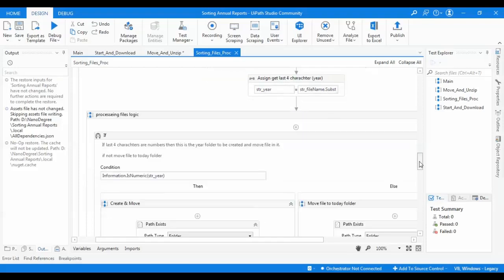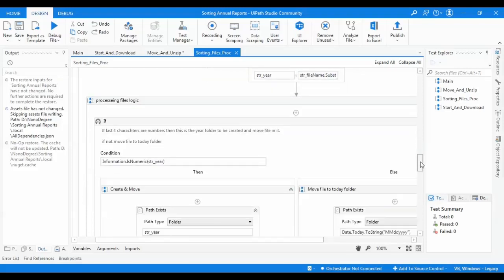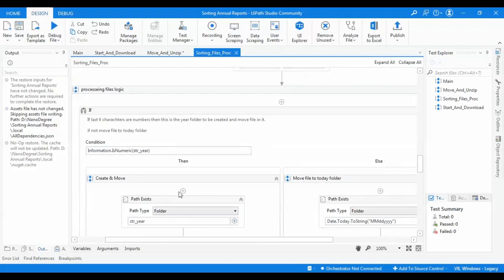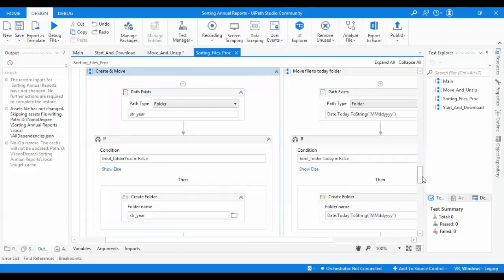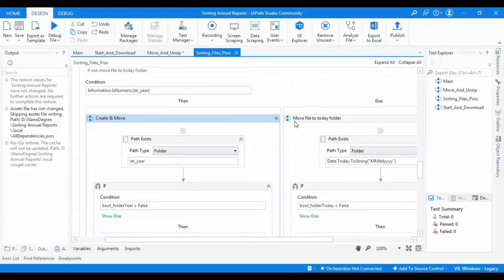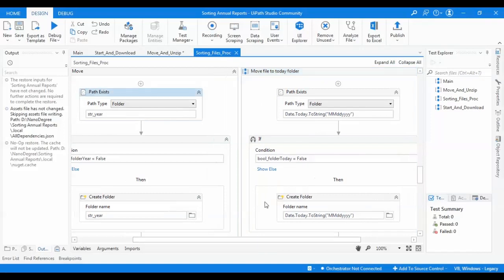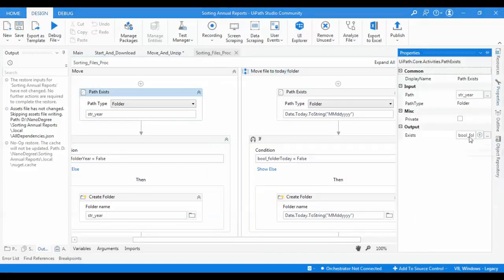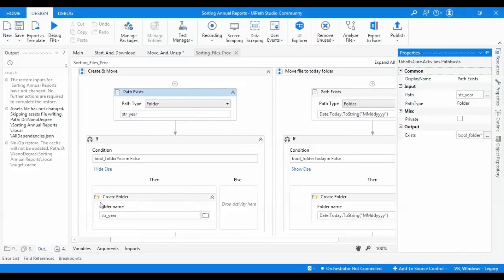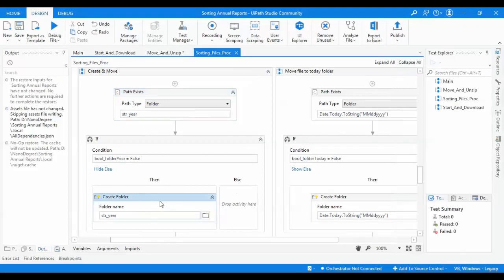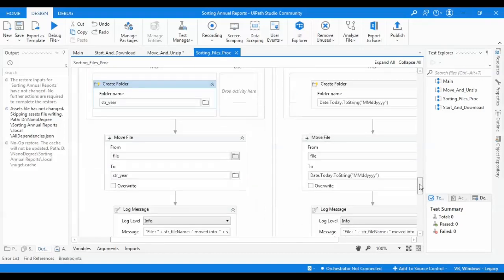And here I have the logic. I am saying that if these last four characters are numeric, then this file contains a year, and I have to move it to the year folder. If not, it will be moved to today's folder. I have a path exists check to see whether this year folder was created in a previous iteration. If the year folder is not created, I will create the folder with that year. If it was created before, I will continue to move the file to this year.